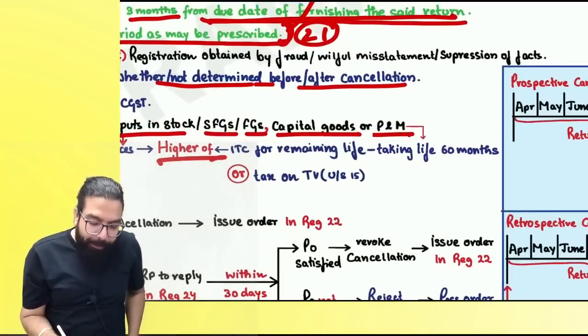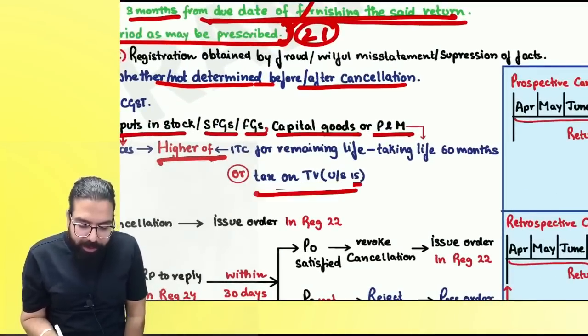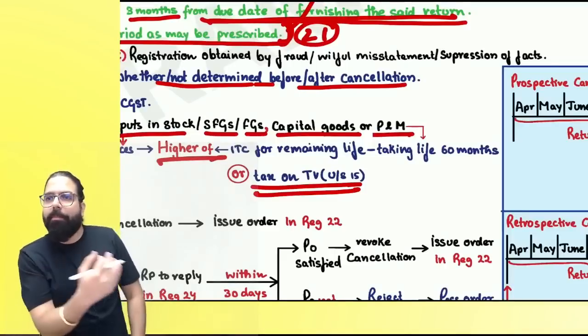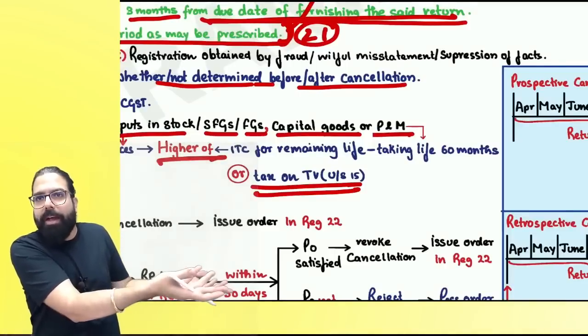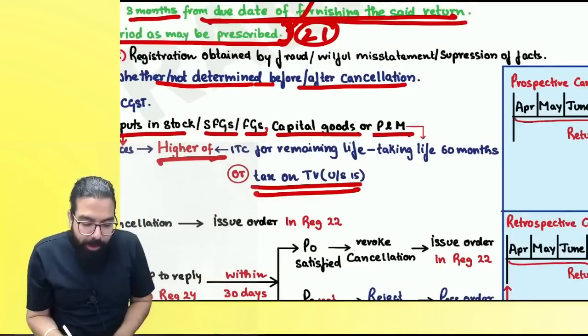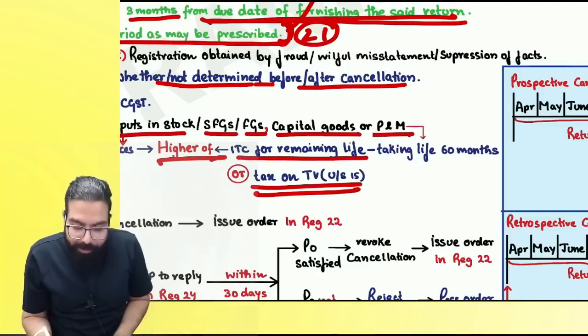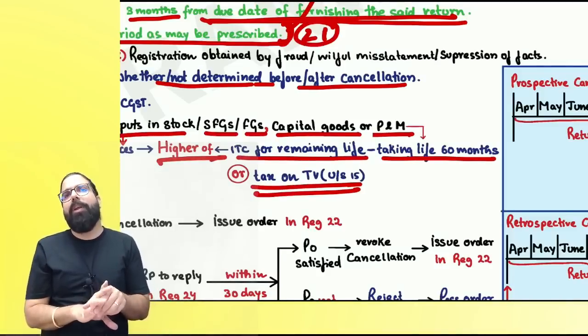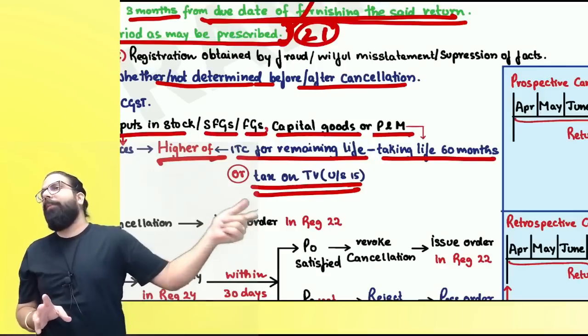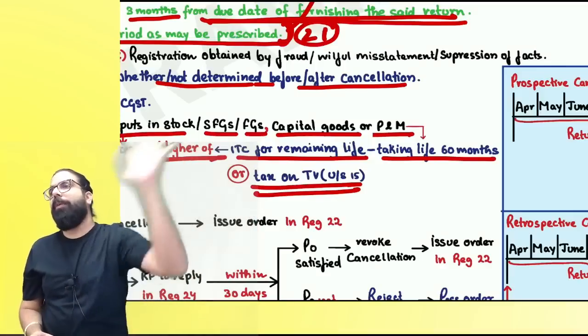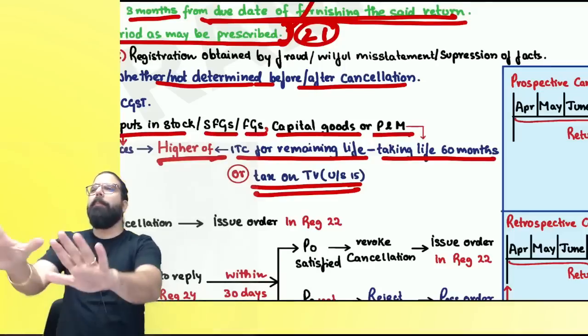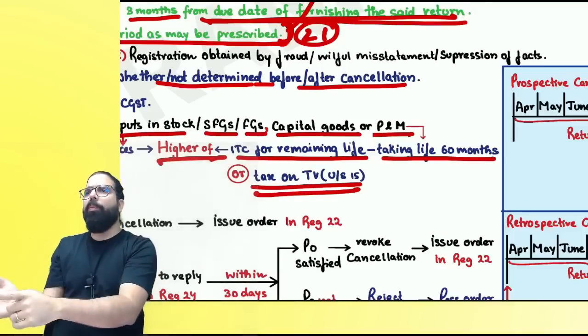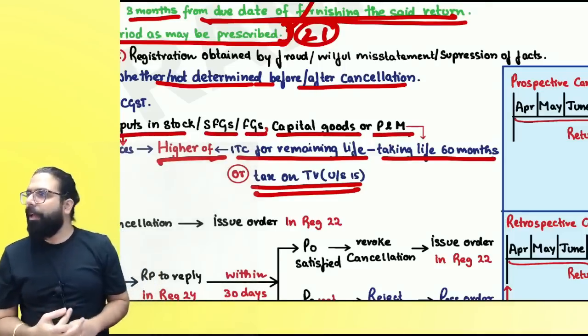In case of capital goods and plant and machinery, whatever is the tax on transaction value, means if you would have sold it, whatever is the tax that would have come, or ITC for the remaining life will be taken at how much? 60 months. Are we clear? Proportionate, you will have to calculate how many months are remaining, and for those months, whatever is the ITC, you will have to pay it back. Are we clear? Simple. ITC or output tax payable, whichever is higher. Can we go ahead, everyone?